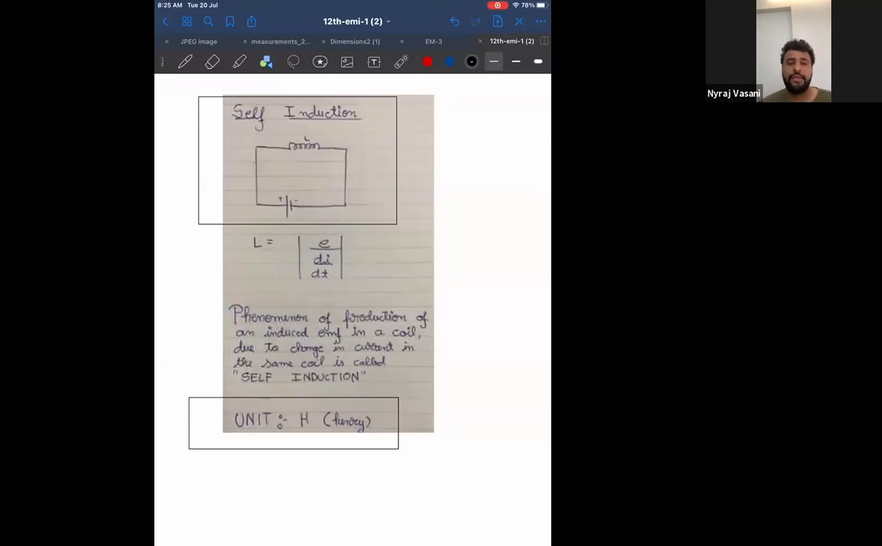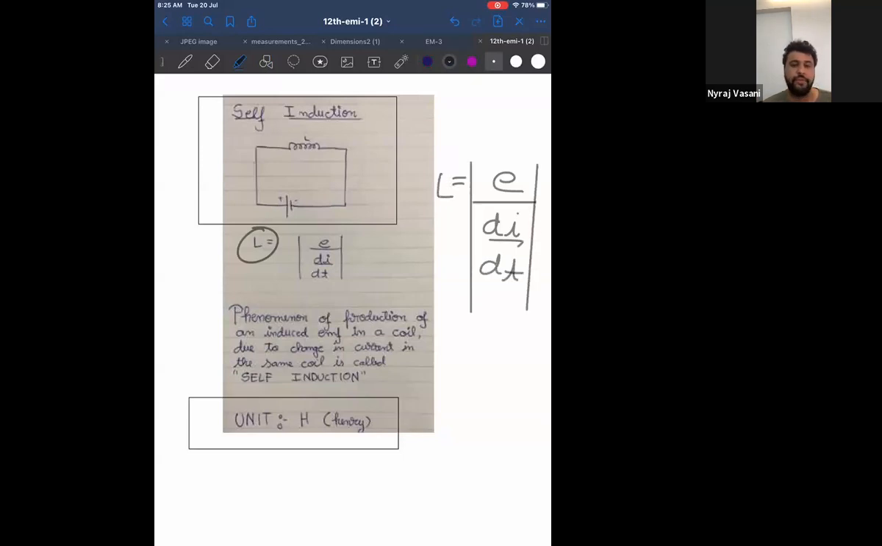Now, self-induction formula. I will write the formula. The formula in words will be the definition. Look at this. Self-induction. The formula is, look at the screen, E divided by di by dt. Tell me, how do I write this in words?